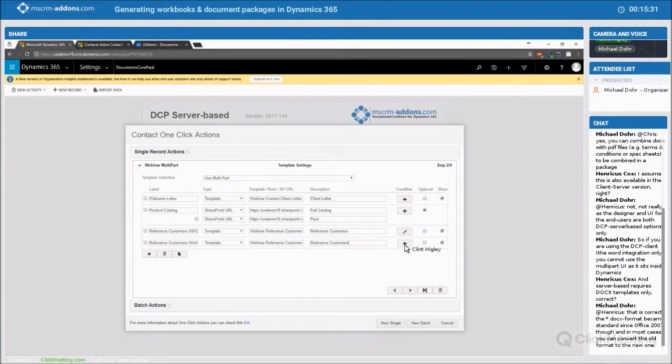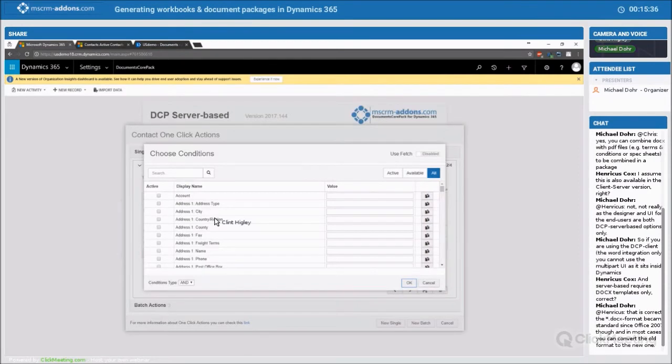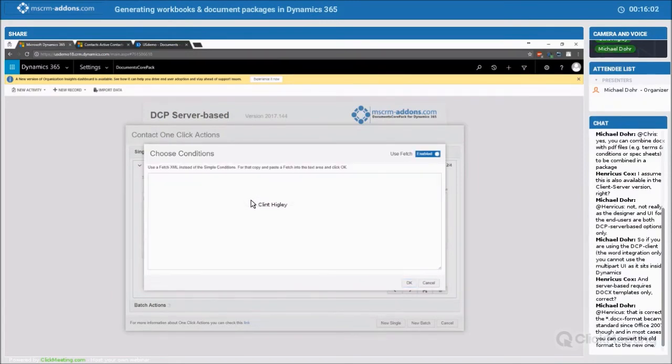So now I want to add a condition to this one. So I'll go ahead and click here. As you can see here, I'm looking for every customer that's not in the US, not in the USA, or not in Canada. And I don't really have that ability here. So what we did in order to make this a lot easier and keep this form as simple as possible was we allowed the use of a fetch. So I can go ahead and enable this fetch. This will give me access to more complex condition statements.